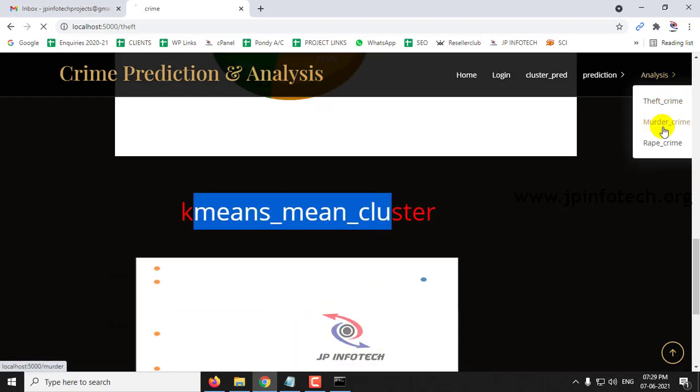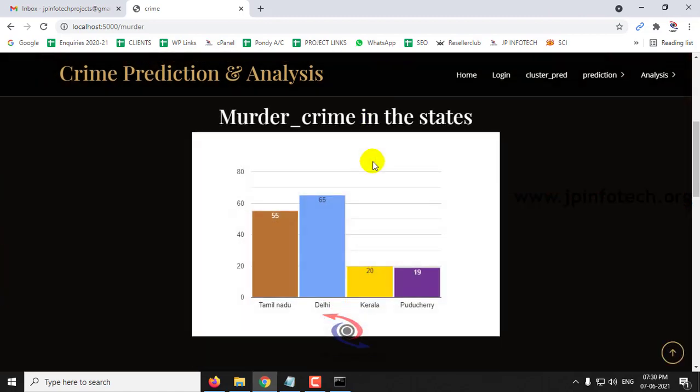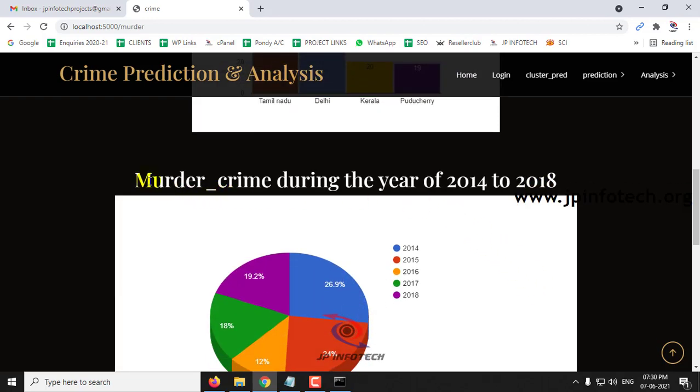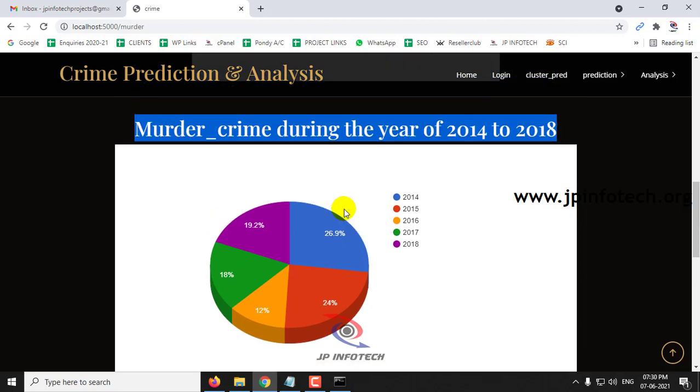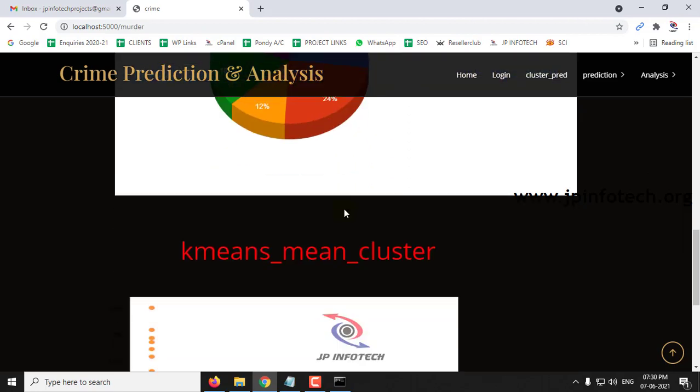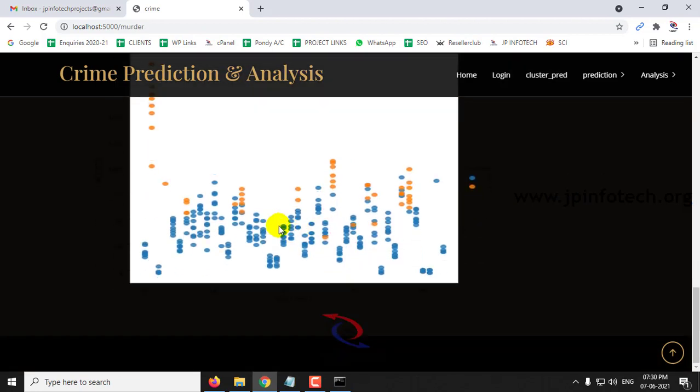And let me check with the murder case now. So this is the murder crime that is available in different states: Tamil Nadu 55%, Delhi 65%, Kerala 20%, Puducherry 19%. And this is the pie chart of the murder crime during the year 2014 to 18 with different ratios of it. So 2014 has the highest, 26.9 percent, and then 2018. So this is the pie chart analysis of the murder case during the year 2014 to 18, and this is the k-means clustering graph.